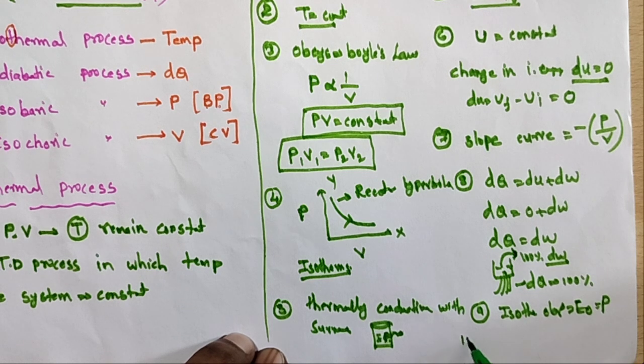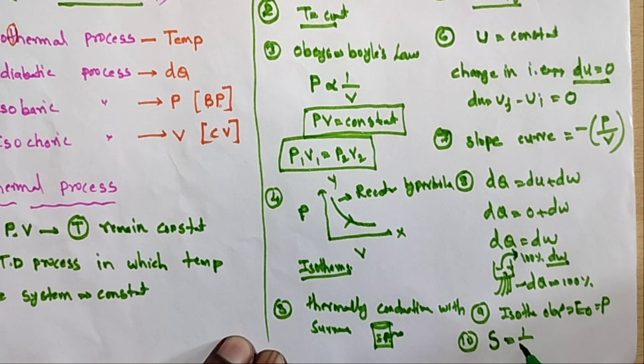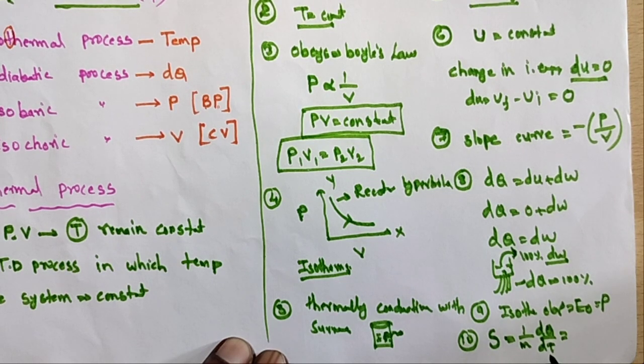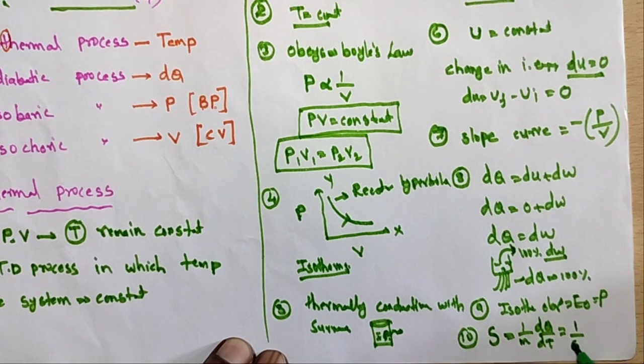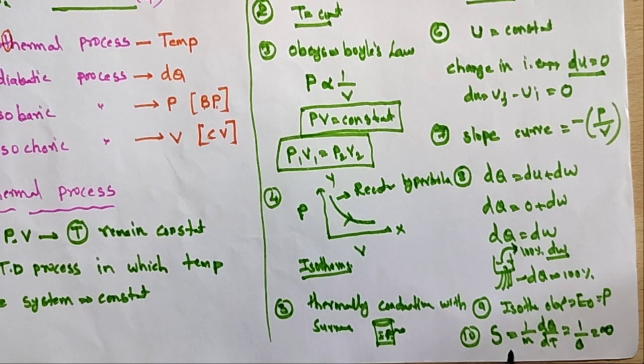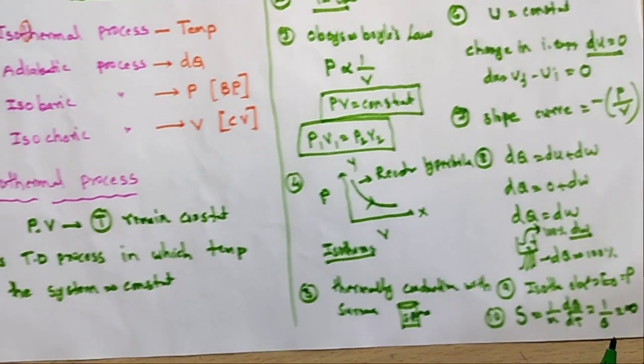And what is the specific heat? The specific heat, we know the formula: S is equal to 1 by m dQ by dT. Where temperature is constant, dT is equal to 0. Therefore the specific heat is equal to infinity. What is the specific heat in the isothermal process? S is equal to infinity.